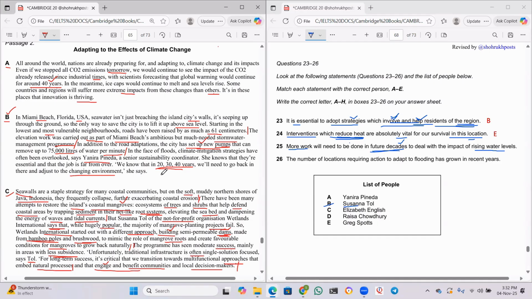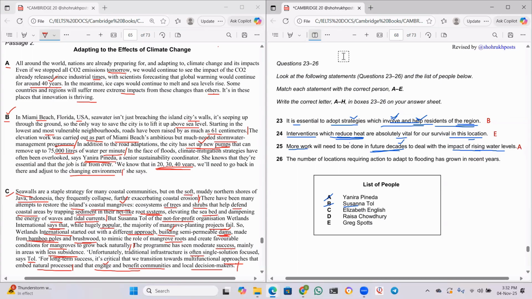We know that in 20, 30, 40 years, we'll need to get back in there and adjust to the changing environment. Means more work needs to be done in the future decades to deal with the impact of rising water levels. Yes, sir. Exactly. That's what it means. The last sentence of this and this statement, they are the same. Who said this? Yanira Pineda. So, yes, A should be the right answer. Yes, sir. So this is A.